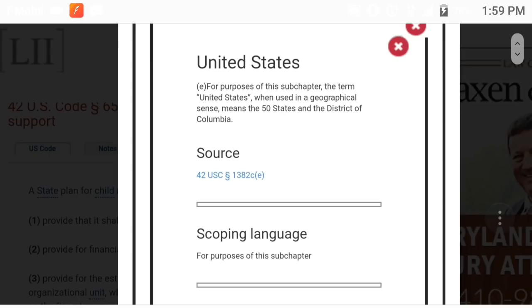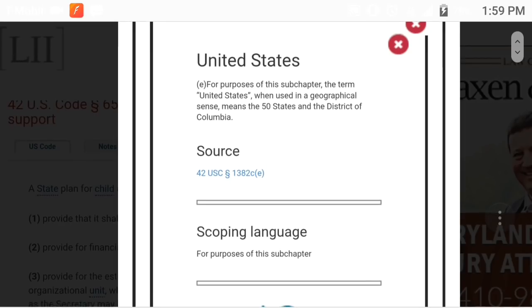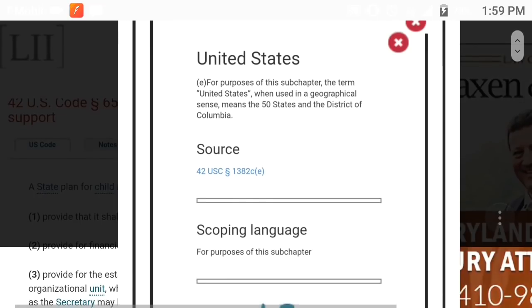You're going to go to court and say that nonsense and make a fool out of yourself. Stop listening to anybody just telling y'all anything and trying to run hot with it. It won't look good for you in these courts if you do that. Because as we can see, the United States has the 50 states and also the District of Columbia.